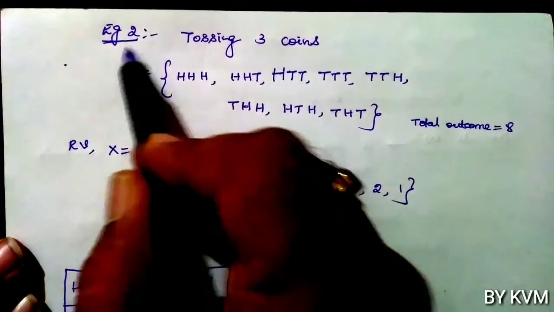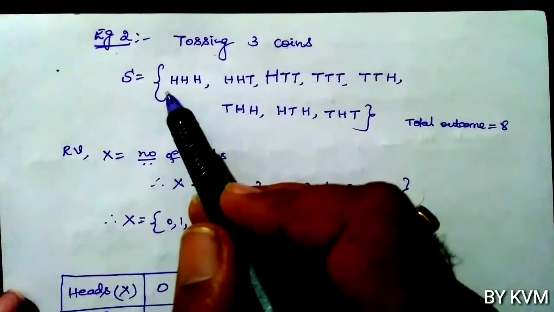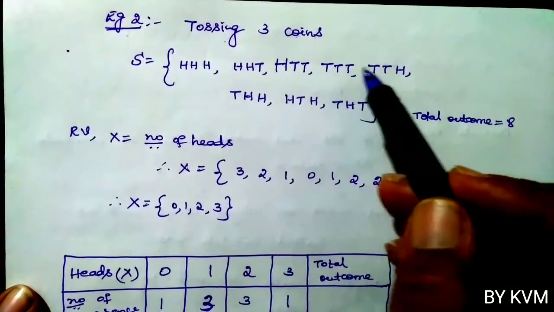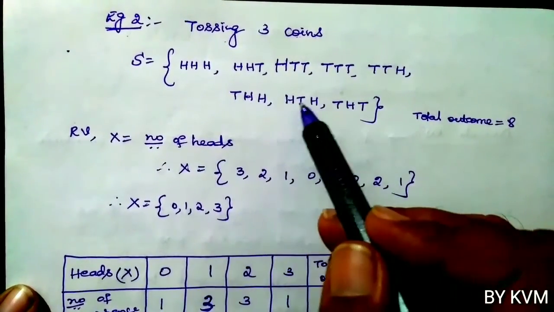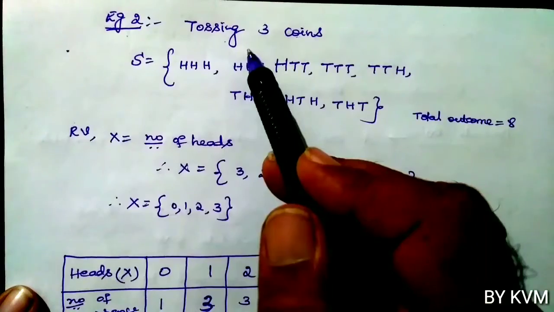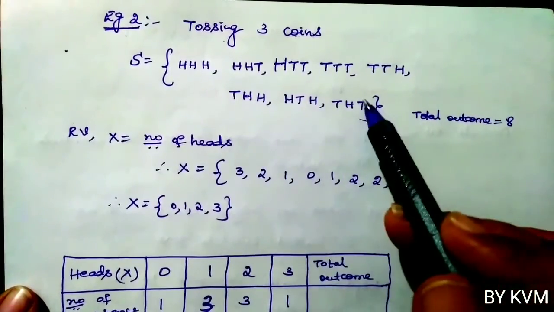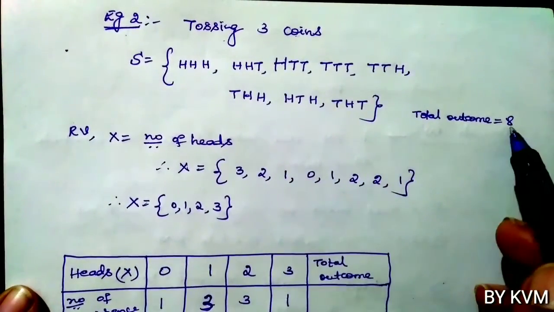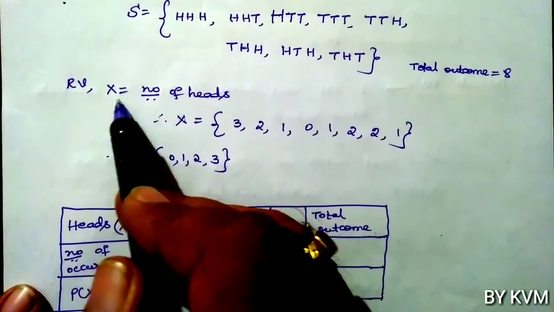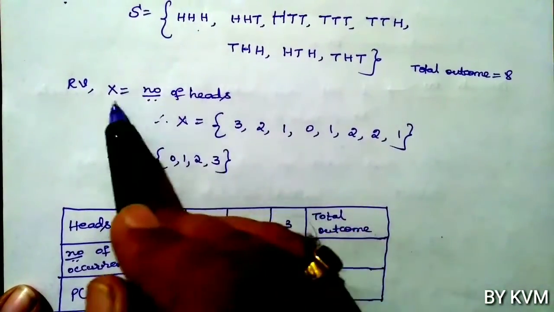Let's take one more example. Example 2, tossing 3 coins. The random experiment is tossing 3 coins. The sample space is HHH, HHT, HTT, TTT, TTH, THH, HTH, THT. When we toss 3 coins, there are 8 possibilities. So total outcomes are 8. Now the random variable X. Let us introduce the random variable X, the number of heads. For each outcome of the sample space S, we are going to assign this random variable X.